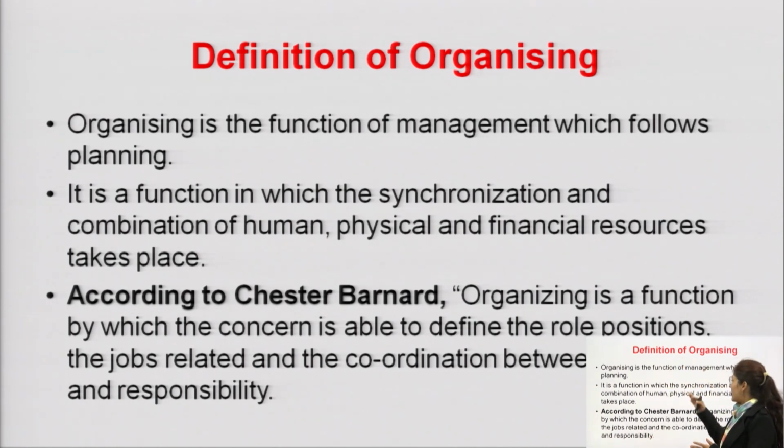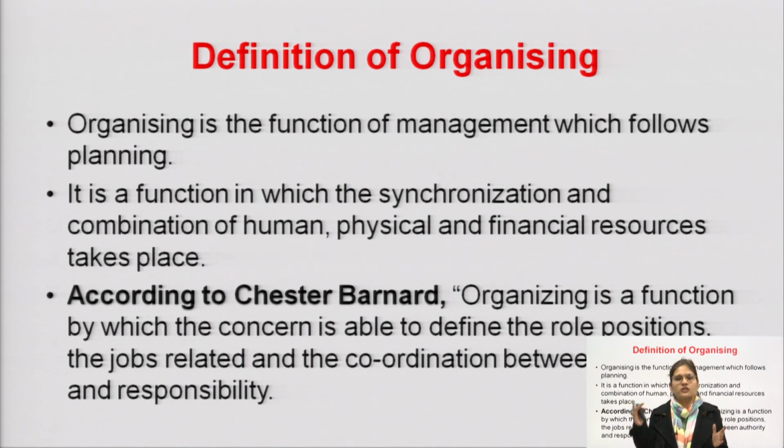How can we organize? It is a function in which the synchronization and combination of human, physical and financial resources takes place. It is the function where the manager needs to synchronize the resources in the form of human, physical and financial resources, where he divides the work on the basis of employees' specialization, and on the basis of their work he also allots the resources and finance accordingly. In this step he basically divides the authority and responsibility among the people, along with the resources needed by the employees.